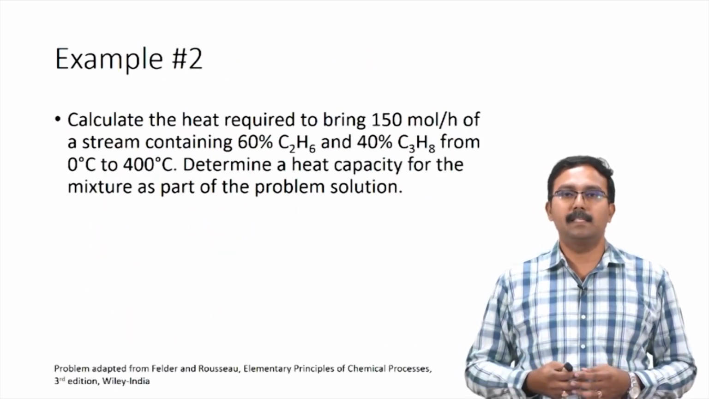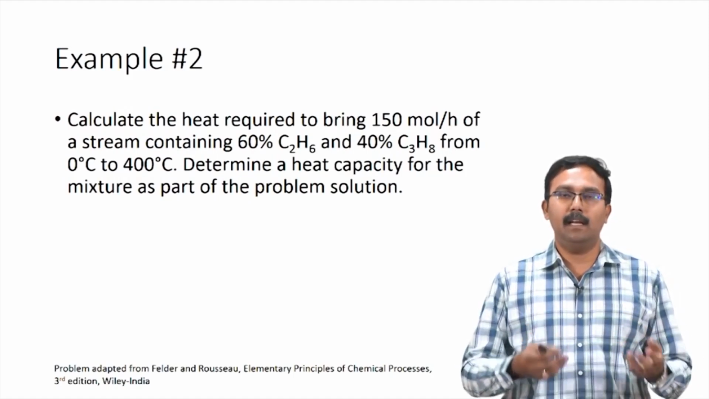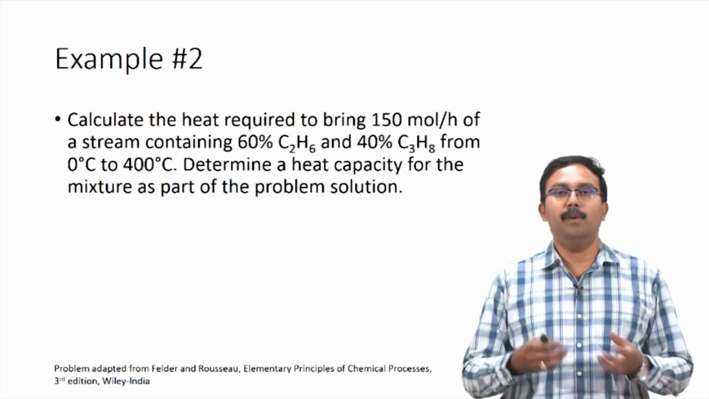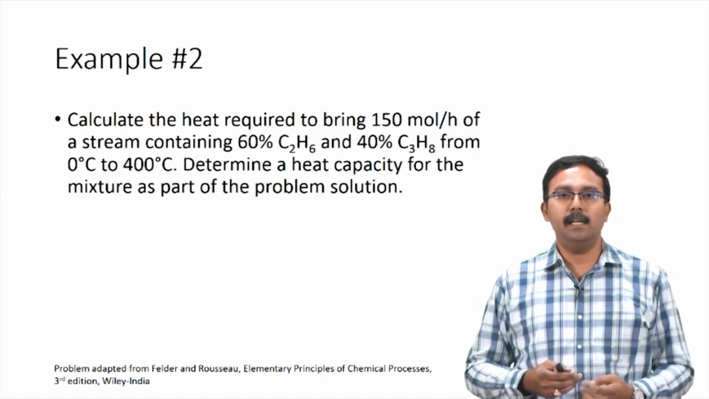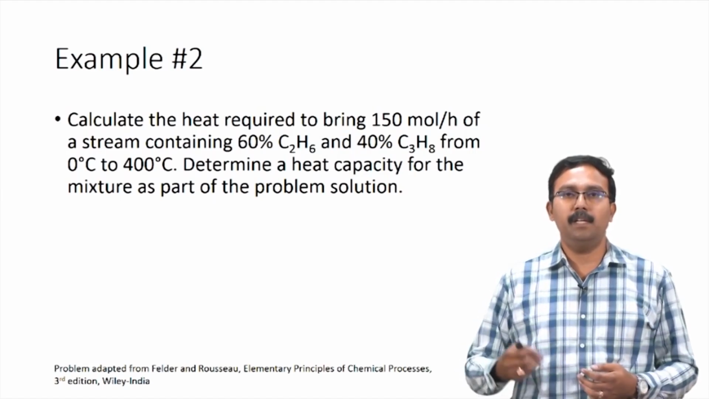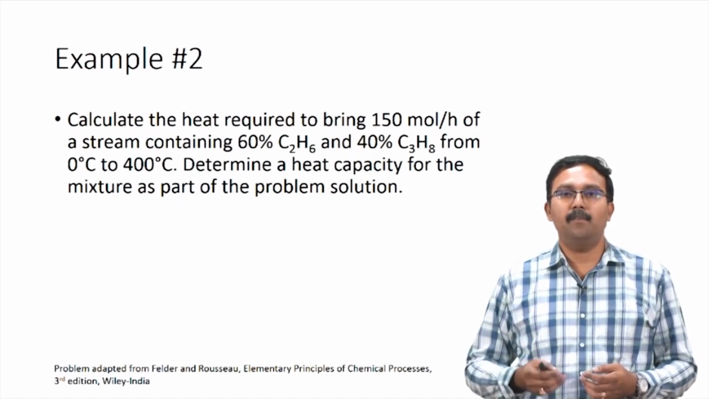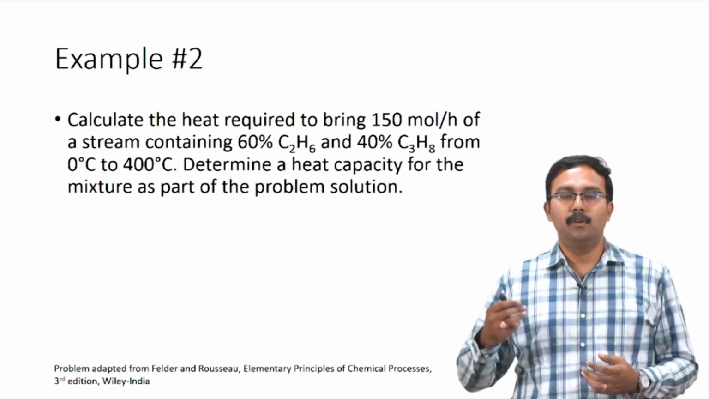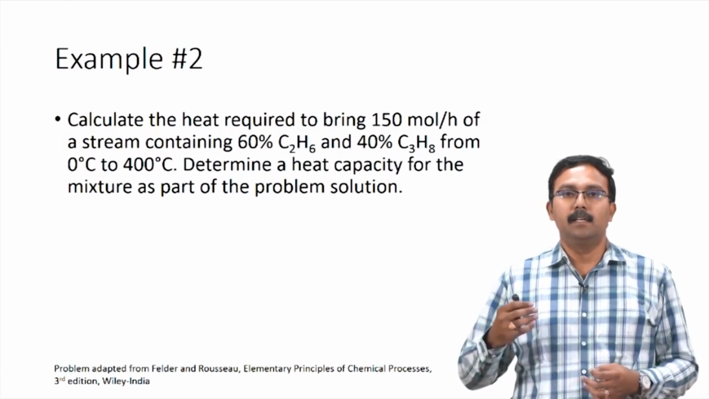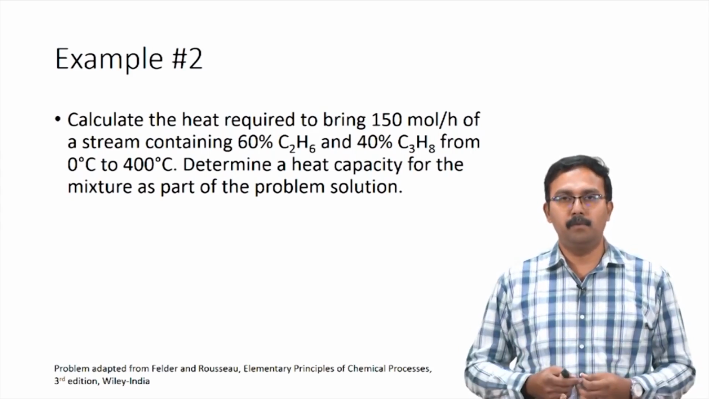Here is another simple example problem which helps us understand how we inherently calculate Cp of the mixture and how we could explicitly do that as well. You are asked to calculate the heat required to bring 150 moles per hour of a stream containing 60% ethane and 40% propane from 0 degrees Celsius to 400 degrees Celsius. Determine a heat capacity for the mixture as part of the problem solution.